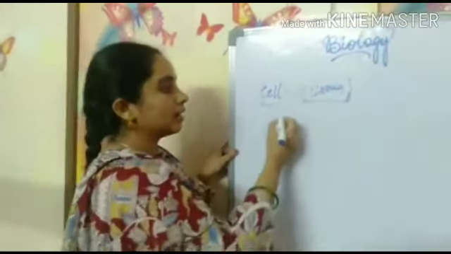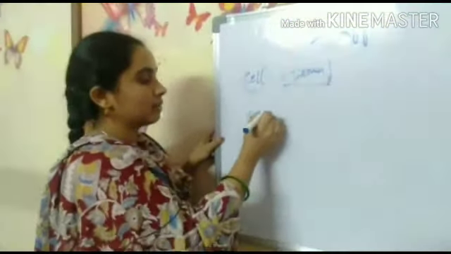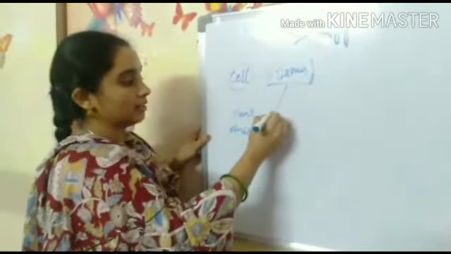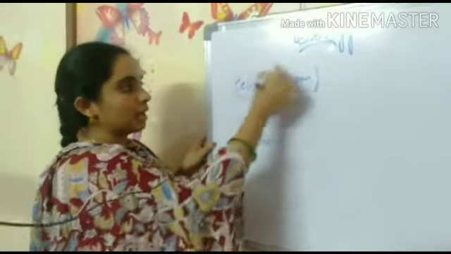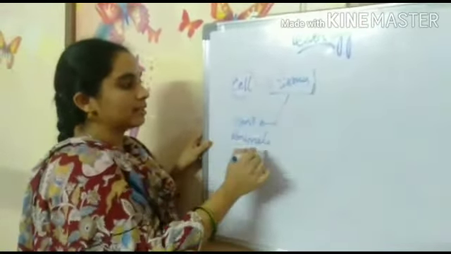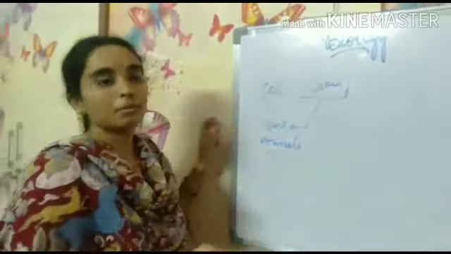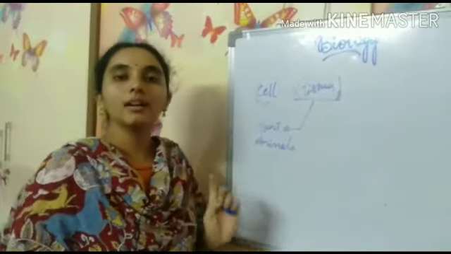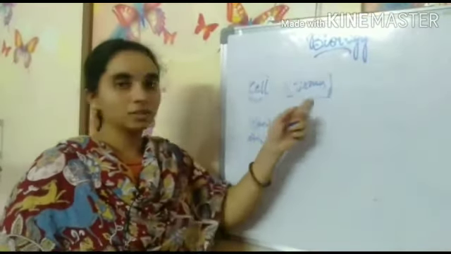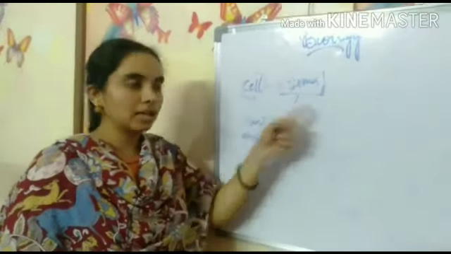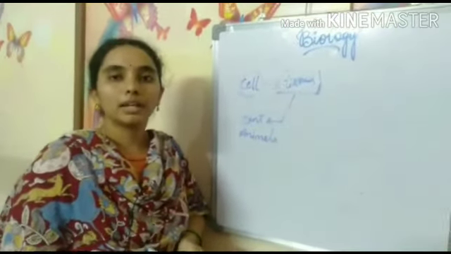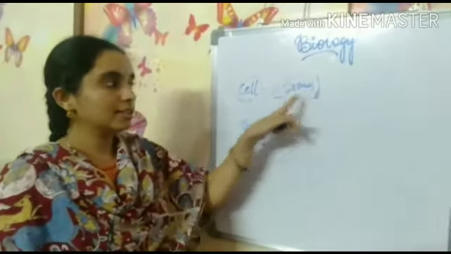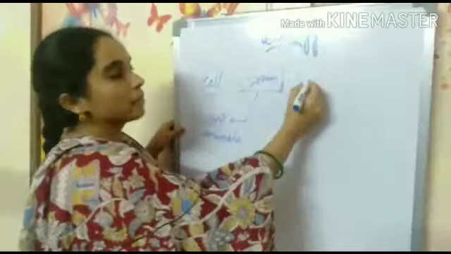Okay, so like cells are of plant and animal types, the same way tissues also: plant cells will make plant tissues, animal cells will make animal tissues. Plant tissues will be one lesson and animal tissues will be the other lesson. We will see the different types of plant tissues and animal tissues, and how they help living organisms. Okay, so this group of tissues will make organs.